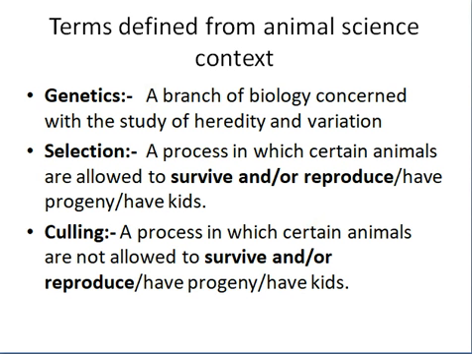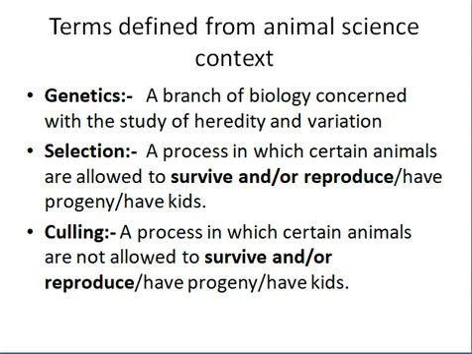So we don't permit them to survive and/or we don't permit them to reproduce. In certain cases, we don't use the bull for breeding. Though it survives, it can be used for other works, but we do not allow that bull to reproduce. This is also culling.